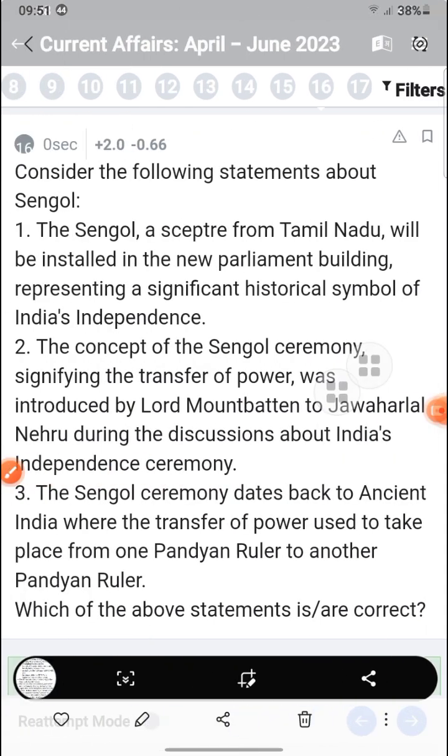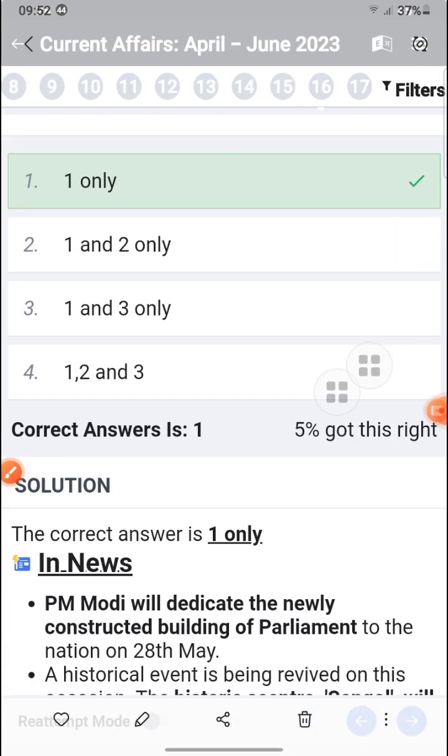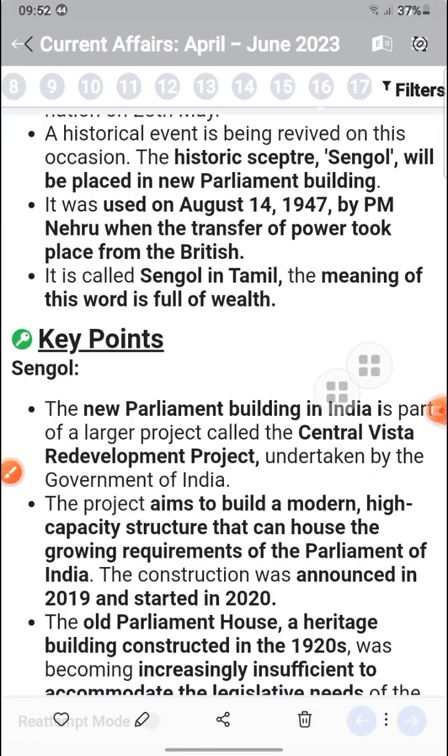Okay, consider the Sengol. The Sengol from Tamil Nadu will be installed in the new Parliament building. The concept of a ceremonial transfer of power was introduced by Lord Mountbatten to Jawaharlal Nehru with the Sengol ceremony, which goes back to ancient India, where the transfer of power took place from the Pandyan ruler. So Modi dedicated the newly constructed Parliament building, and Nehru's transfer of power from the British was the historic Sengol, which will be in the Parliament building.